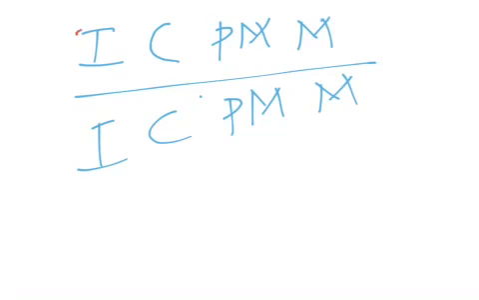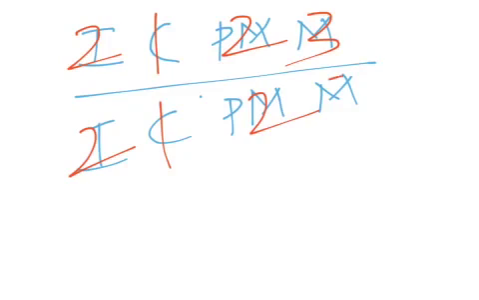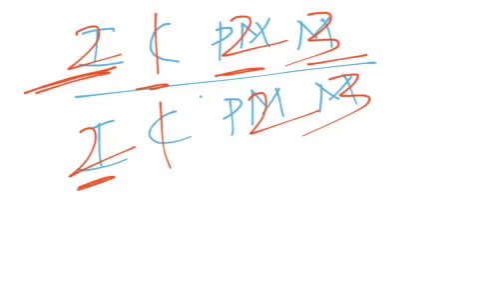That means we should apply here: incisors 2, canines 1, premolars 2, molars 3. 2, 1, 2, 3 by 2, 1, 2, 3. That means the teeth present on the upper half are incisors 2, canines 1, premolars 2, molars 3. On the lower half, incisors 2, canines 1, premolars 2 and molars 3.